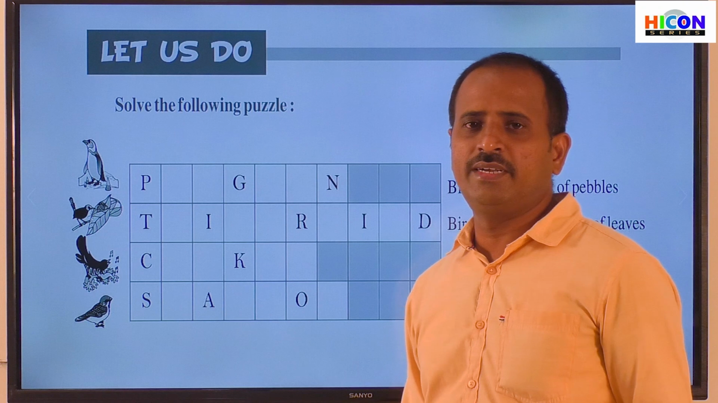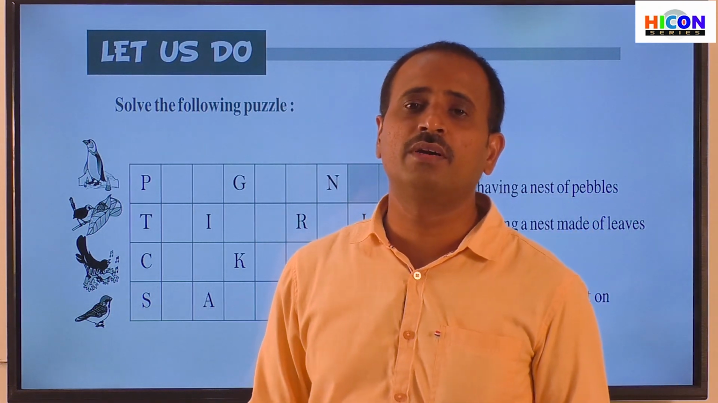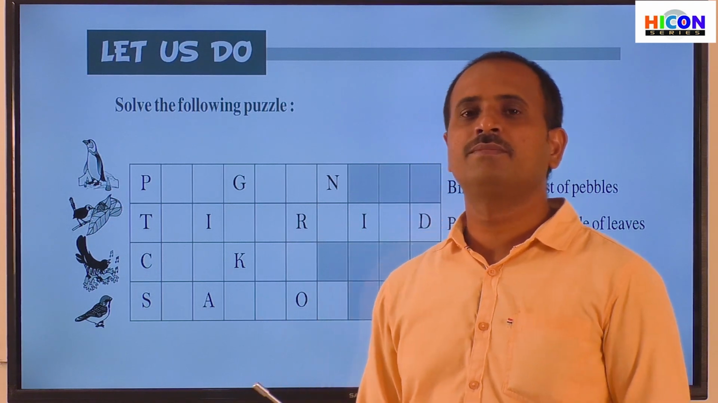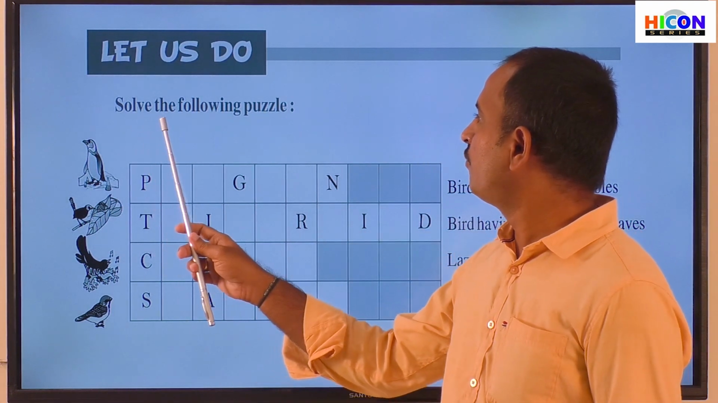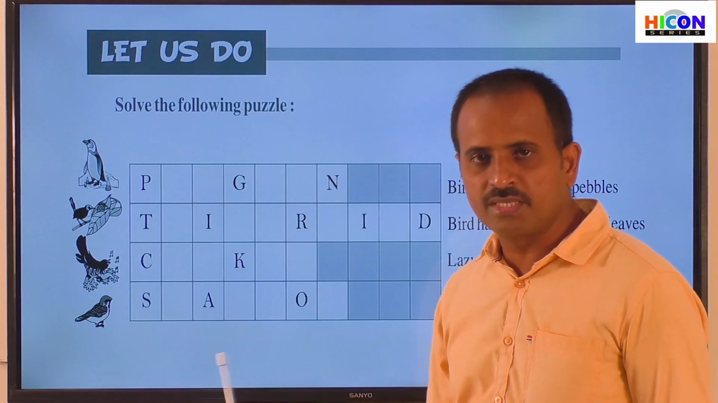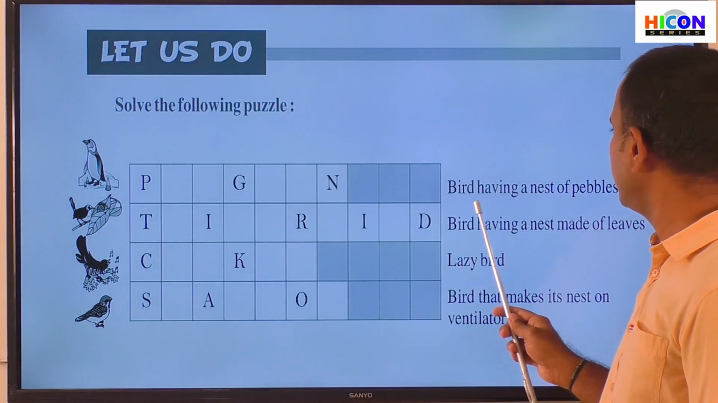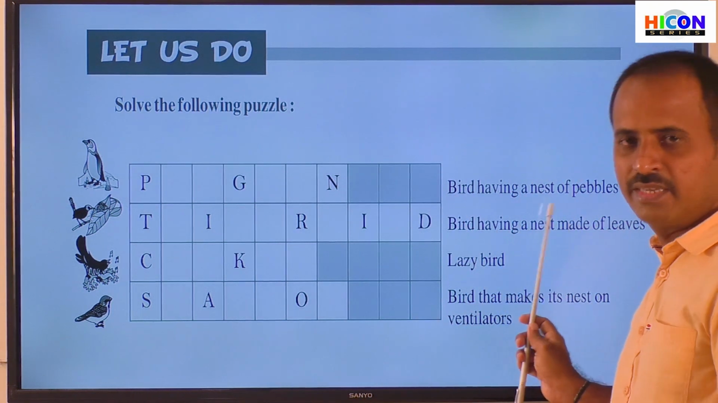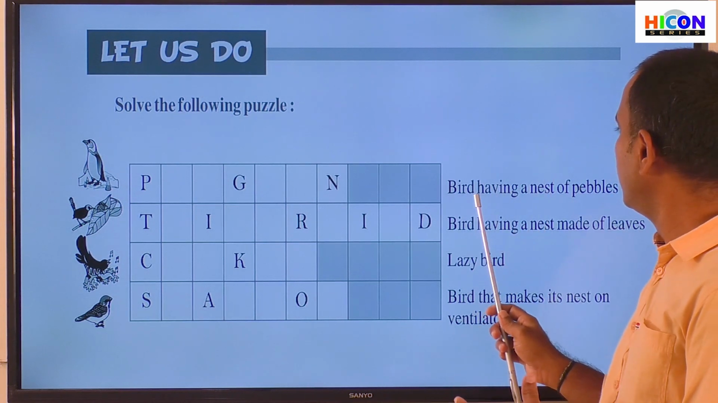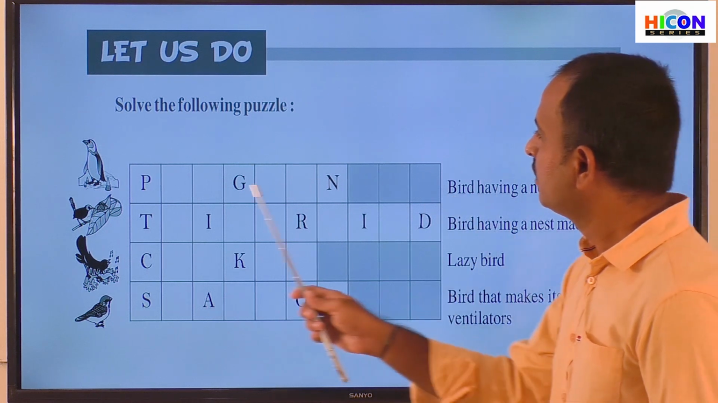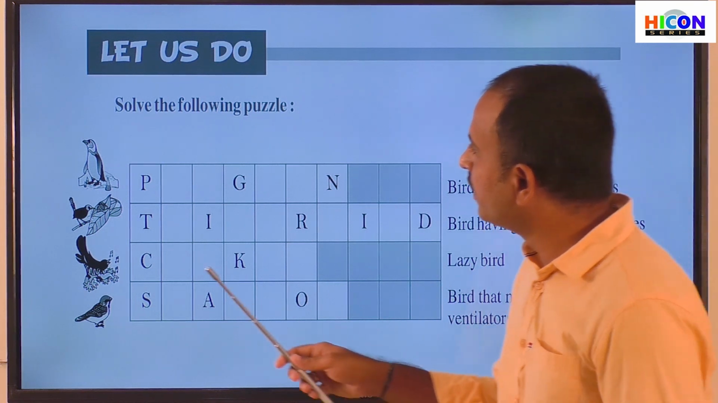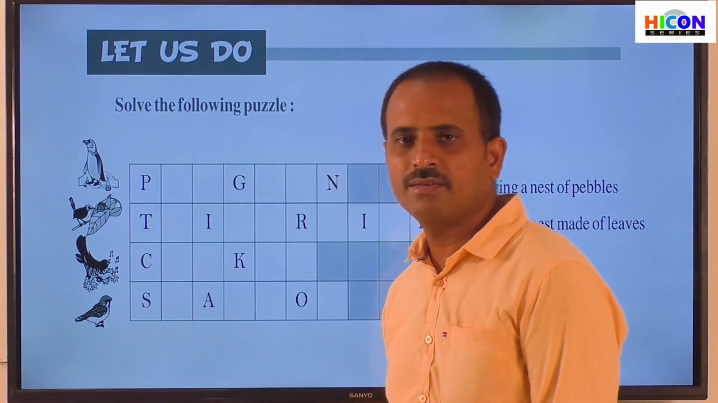So children, let us see the next section in this activity part. Here they have given a puzzle, a word puzzle. So now, solve the following puzzle. Children, here you are observing a word puzzle. In this they have given you sentences. You have to read the sentence and write the word which is related to that sentence in the puzzle. So children, see here, they have given the pictures of some birds here.